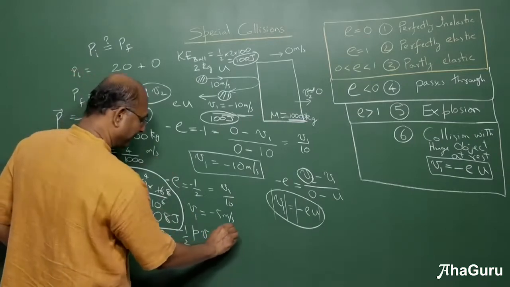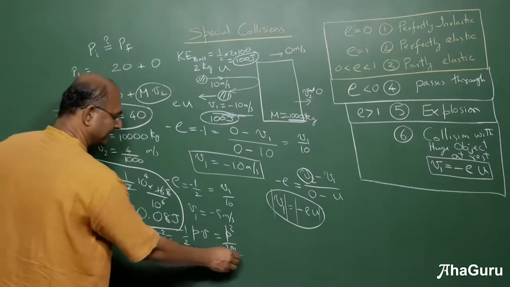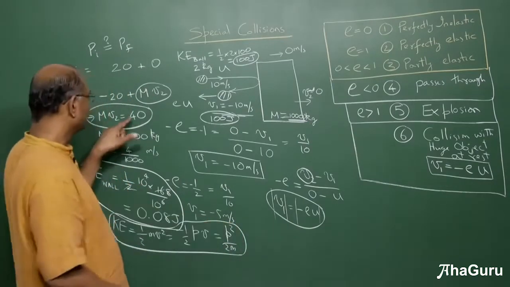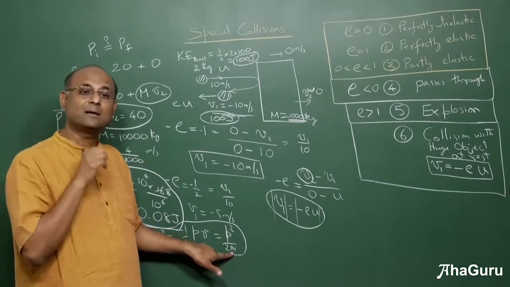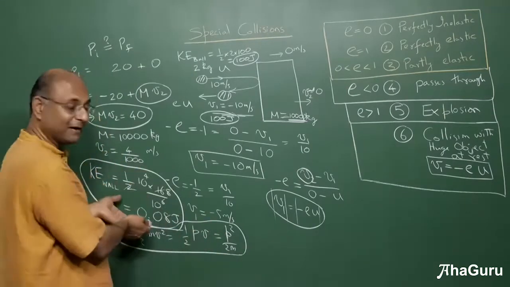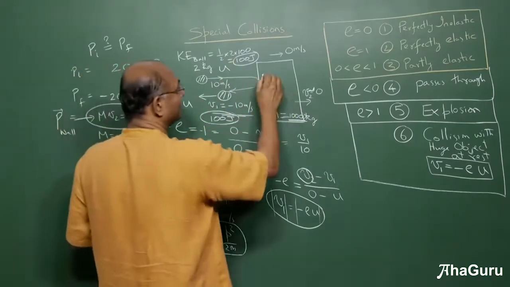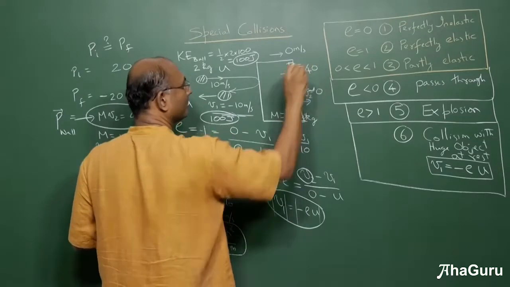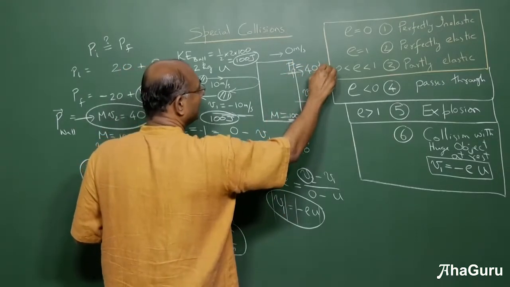So if I did that, I'll get P square by 2m. So people sometimes write kinetic energy in this form. And then P square, that is 40 square. The more the mass, smaller is the kinetic energy. Because usually you say half mv square, but there you are assuming the velocity is constant. Here momentum is constant. So momentum this guy gets is 40. P final is 40 kilogram meter per second.